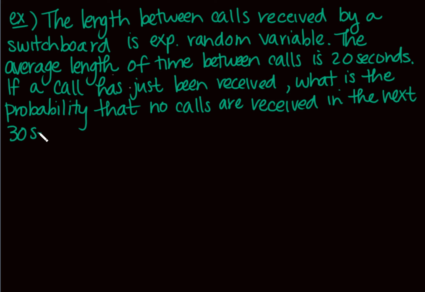All right, so there's a lot of stuff that we need to unpack here and figure out what this is talking about. All right, so here's what we got. We got a random variable, right? So what I like to do is think about, well, what does this mean? My random variable is, you grab any call, and what is our outcome? The length between those two calls, right? So the average length of time between calls. So if I look at any two calls, my random variable is that length of time between those two, okay? So something that I do know is that the average length between calls is 20 seconds.